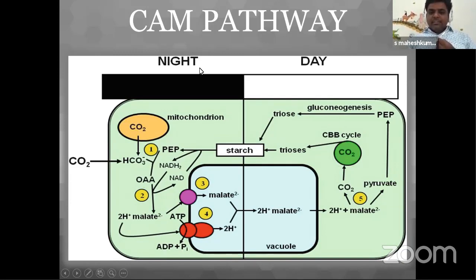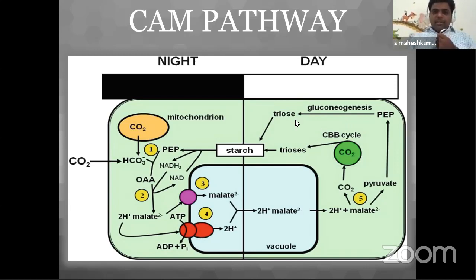But here the difference is night and daytime. At night, they are trapping the carbon dioxide and slowly storing it in the form of malic acid. The next day, the malic acid splits into carbon dioxide and pyruvic acid and goes for the C3 cycle to produce glucose. That is the main thing we have to concentrate on.